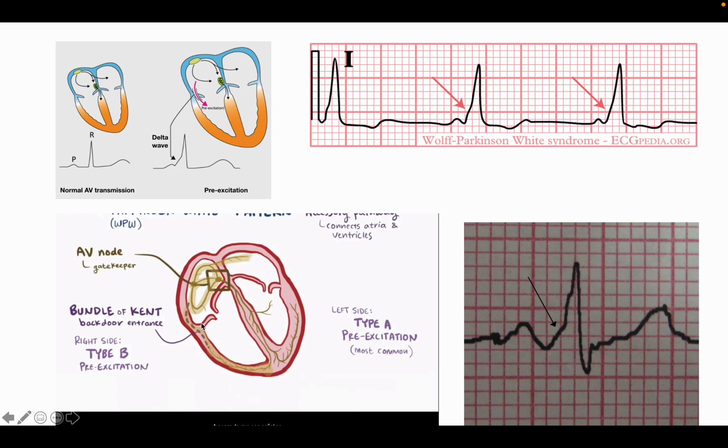Symptomatically, you can give a beta blocker to this patient to prevent the rapid propagation of the impulse, and of course the definitive treatment would be radiofrequency ablation. If we can do radiofrequency ablation and destroy this bundle, then we can prevent this syndrome, and we can prevent ventricular tachycardia or supraventricular tachycardia. So radiofrequency ablation is needed for this patient and it will cure this patient.